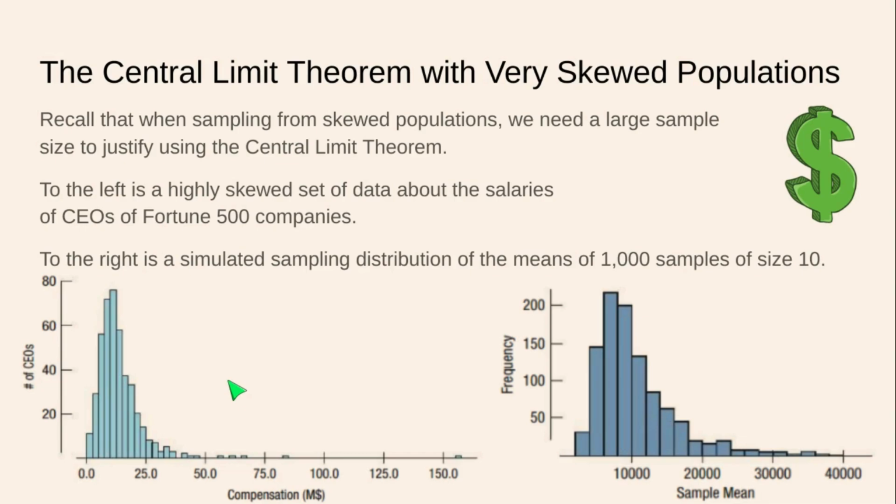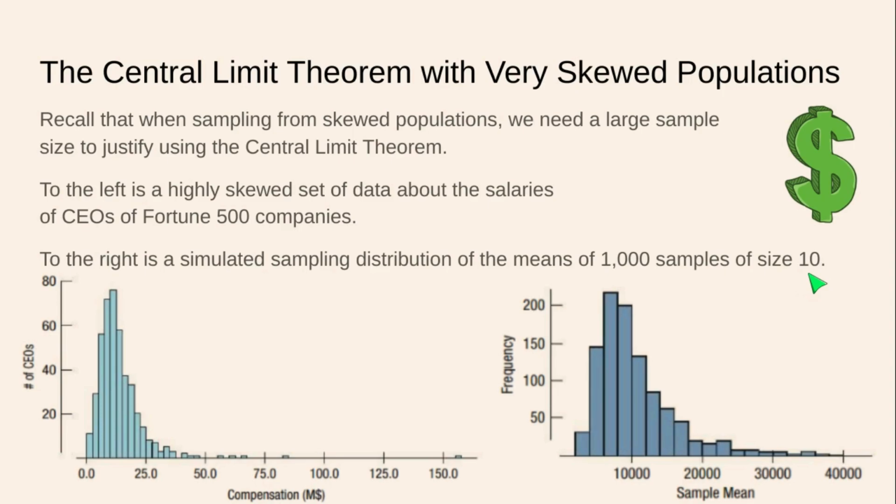Now, we want sample sizes of 30 and up, generally, and here's why. This distribution is not bell-shaped. Does that mean the central limit theorem is broken? No. The central limit theorem says that the sample mean as a random variable assumes a bell-shaped distribution given a large enough sample size. As sample size increases, the bell shape is more and more assumed. Sample size of 10 is too small.